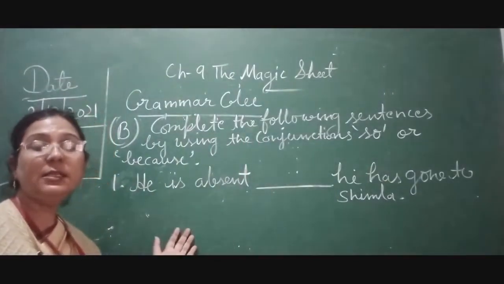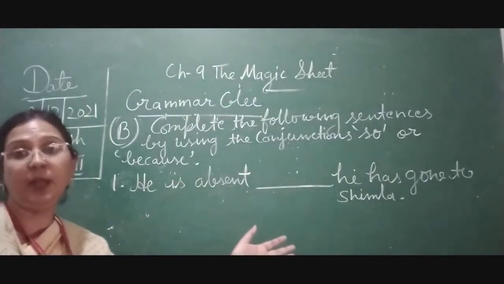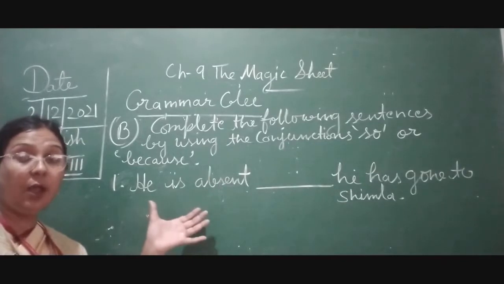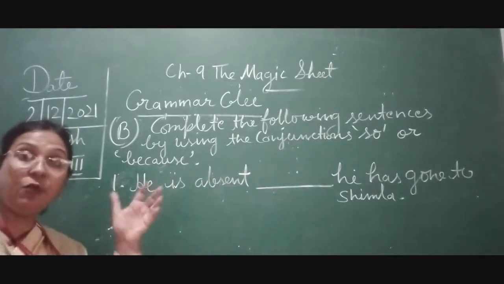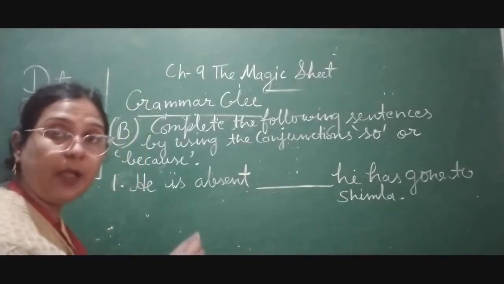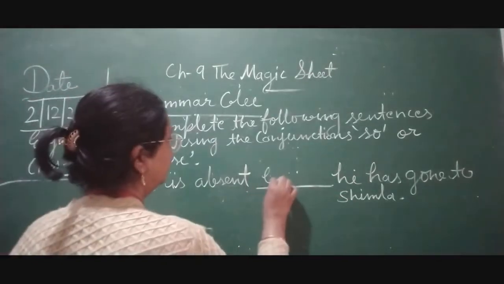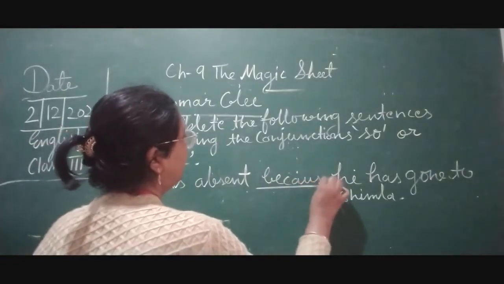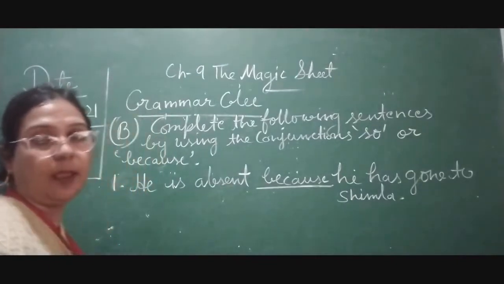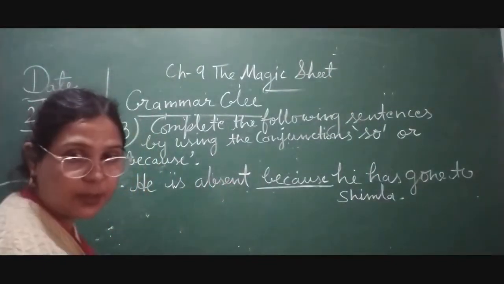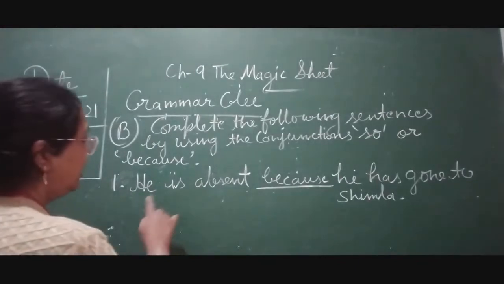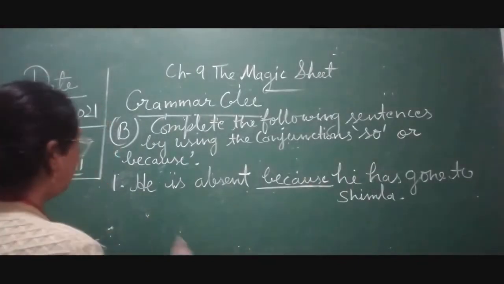Now children, here you can see he is absent. He has gone to Shimla. The main cause is given over here. He is absent, वो absent है, because he has gone to Shimla. Here we are going to use because. कारण क्या है? The कारण is he has gone to Shimla. Okay, so that is why he is absent. So the cause is given over here, that is why before this action the cause is given.